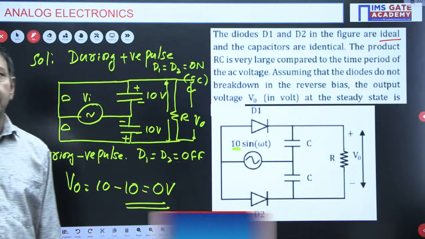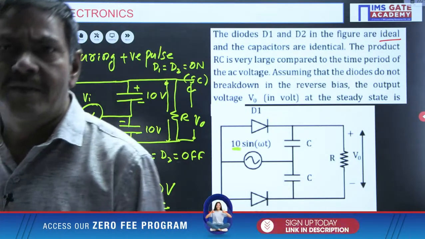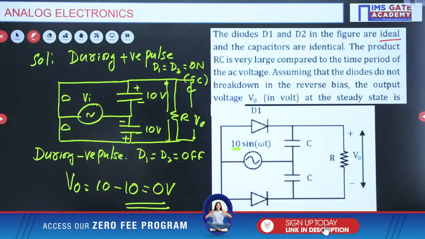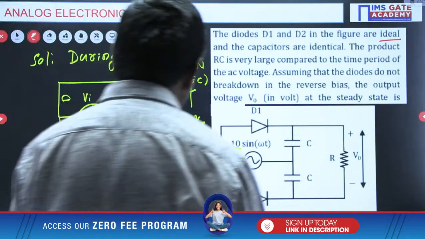Yes, one more student is asking: Sir, what happens if non-ideal diodes are present in the circuit? Very good, excellent question.